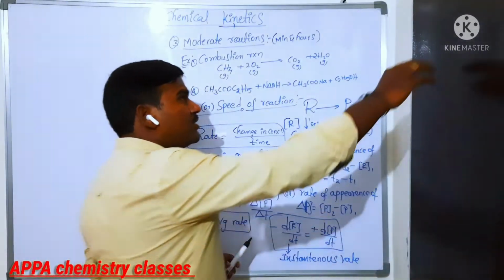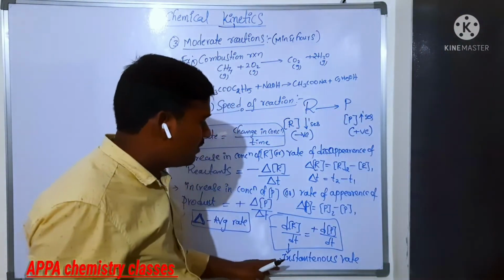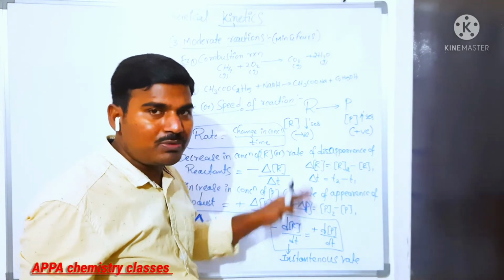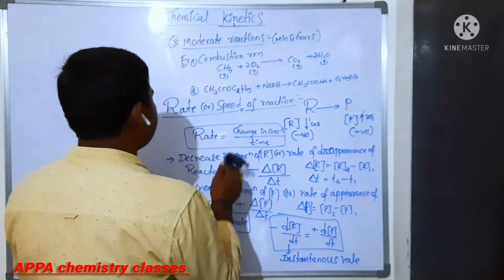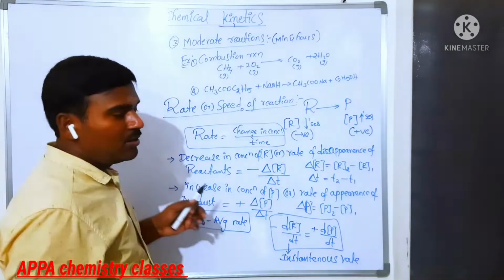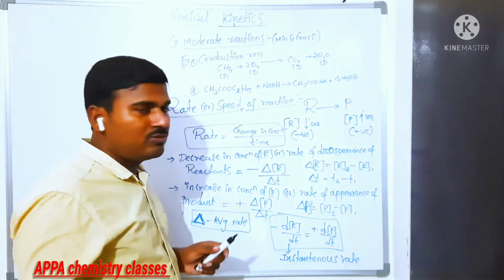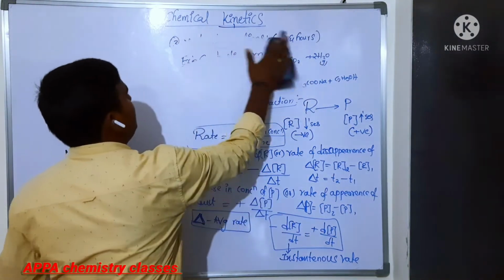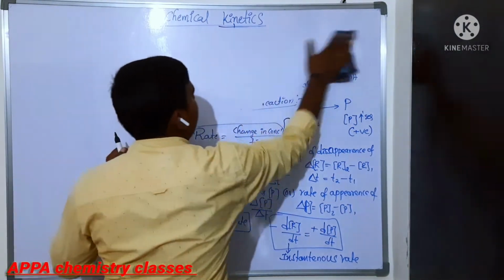Now, here what I told is that the rate of disappearance of reactant should be equal to the rate of appearance of product. And also, you make a note of it. Pause that video and make a note of it. Next we will see the next one.